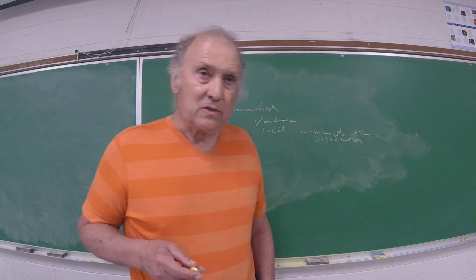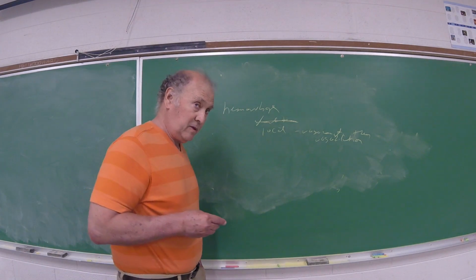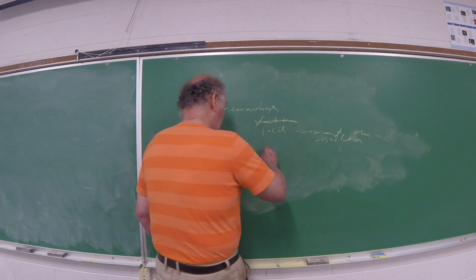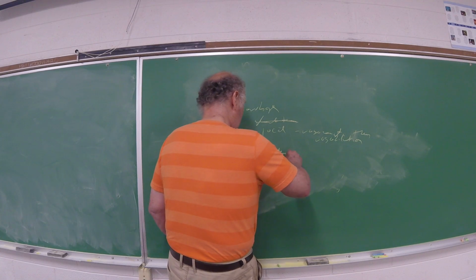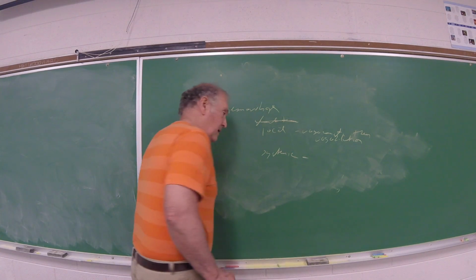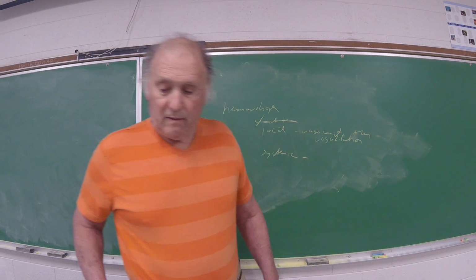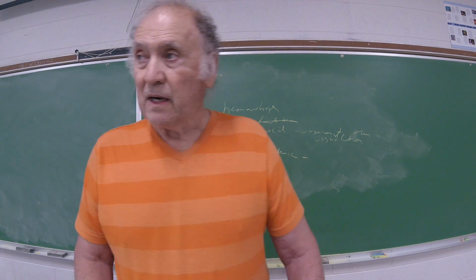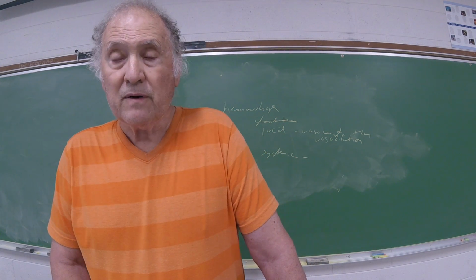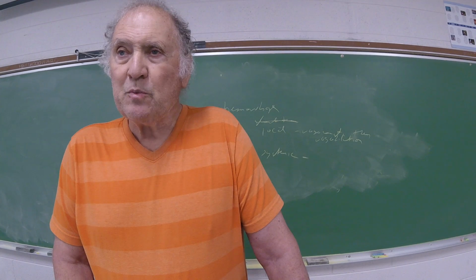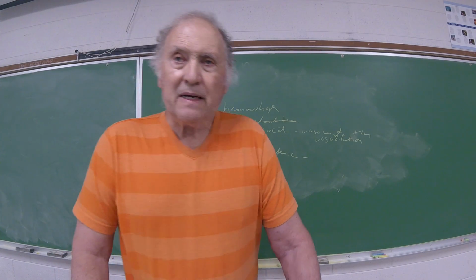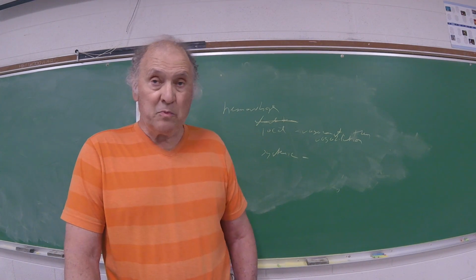But systemically, what's going to happen? Local versus systemic. Now, forget the damaged area. How about the rest of the body? How about the kidney? How about the brain itself? I've got to maintain tissue perfusion. Here I have lost blood.